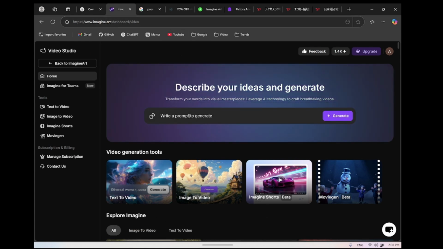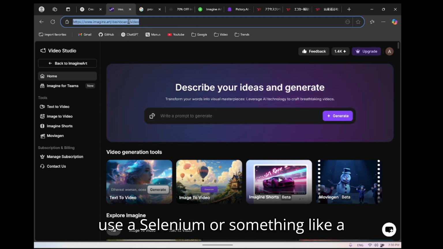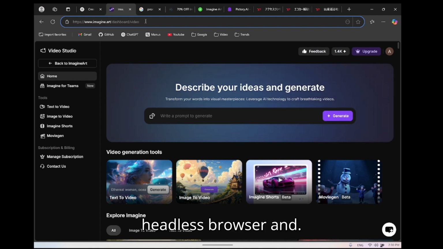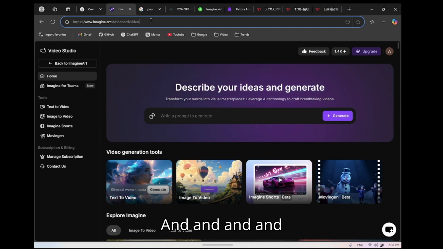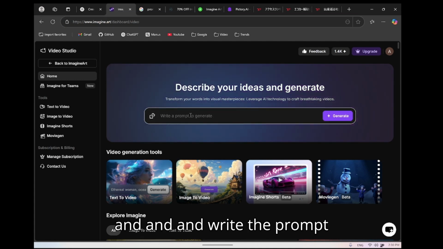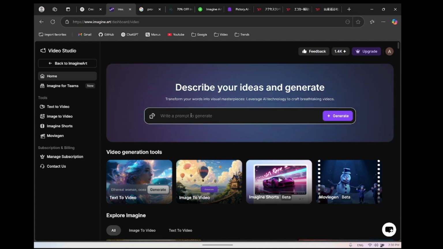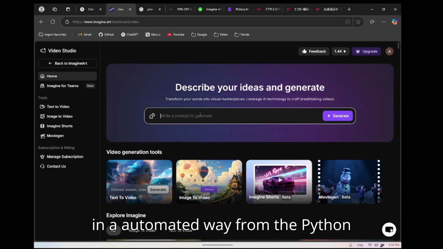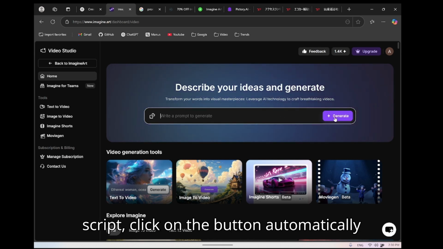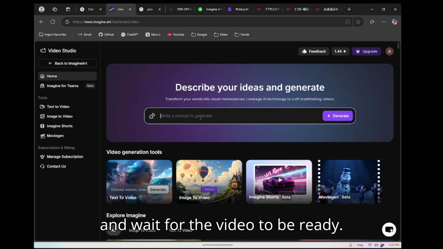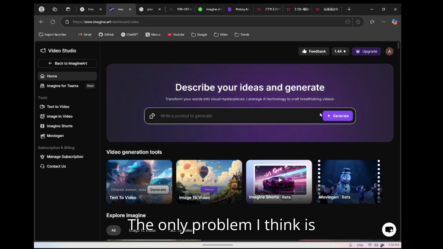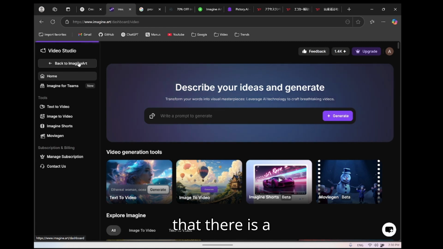So what I could do is use Selenium or something like a headless browser, and write the prompt automatically from the Python script, click on the button automatically and wait for the video to be ready.